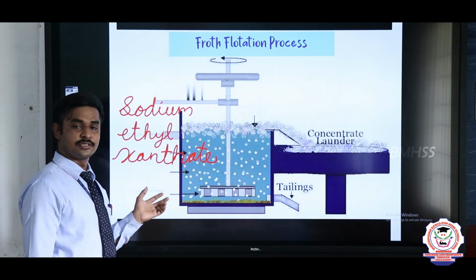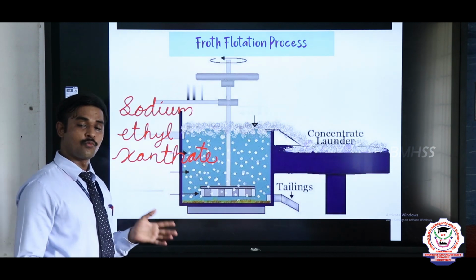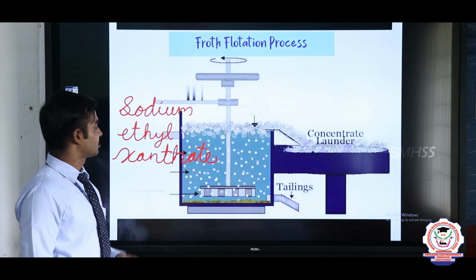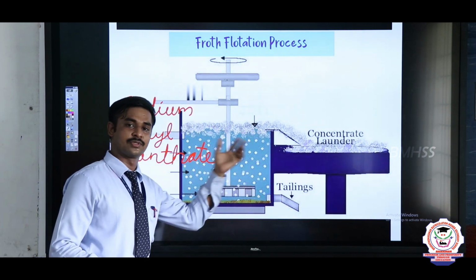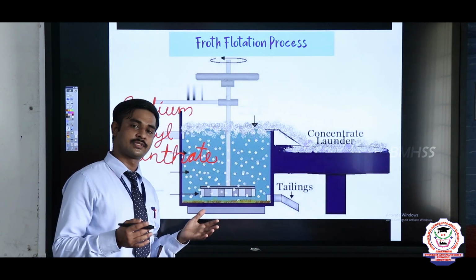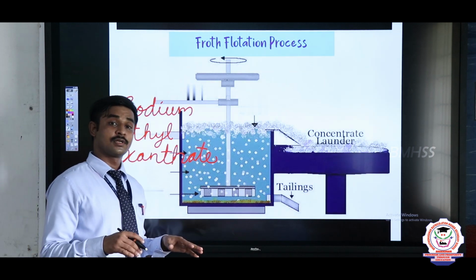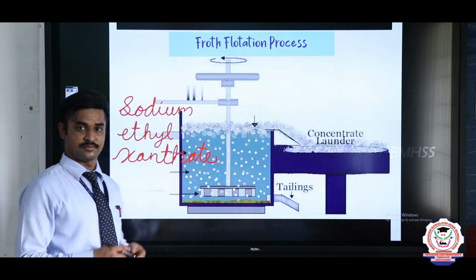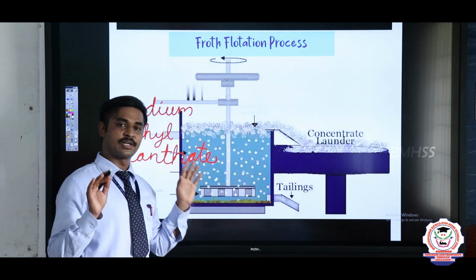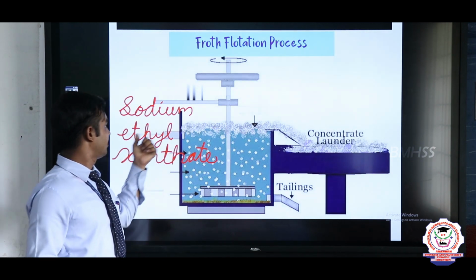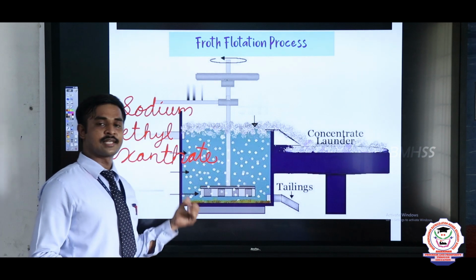This compound is used as a water repellent. Sodium ethyl xanthate is added as a water repellent, so the ores do not get wet by the water.